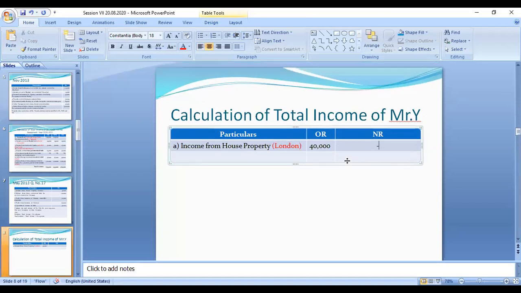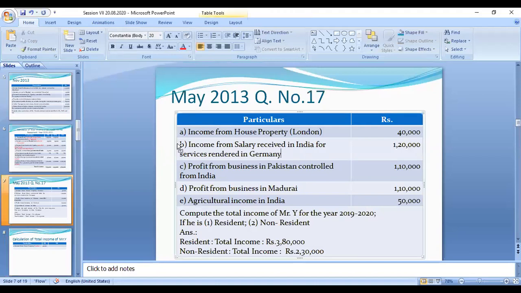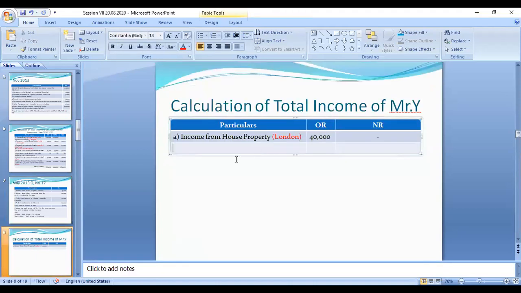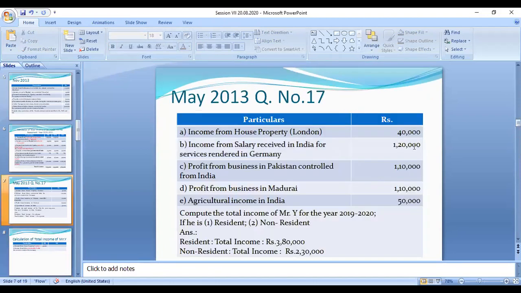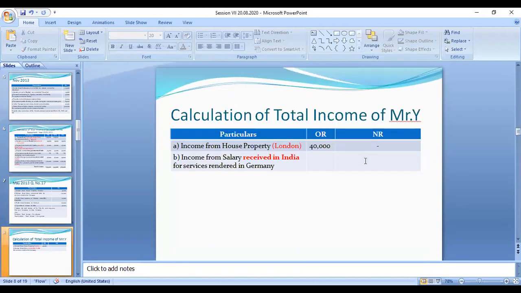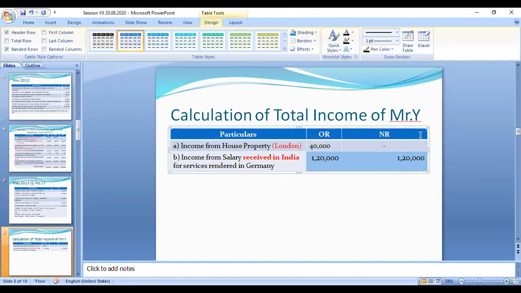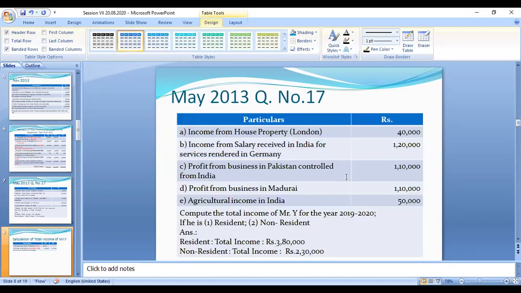Okay, next, second category, the income from salary received in India for services rendered in Germany. So this amount is received in India. Received in India means it is an Indian income. This Indian income is taxable for NRI also. So the non-resident also has to pay the tax for this 1,20,000, second category.